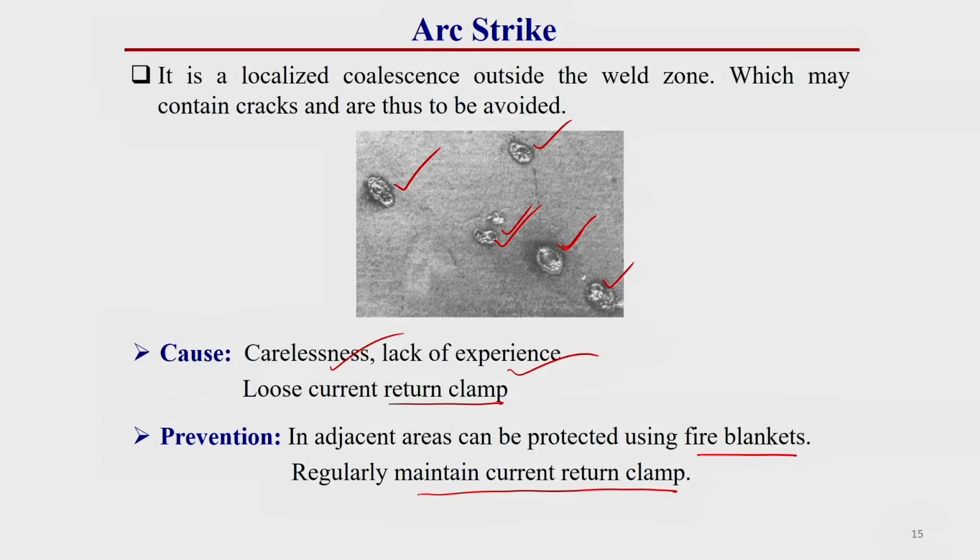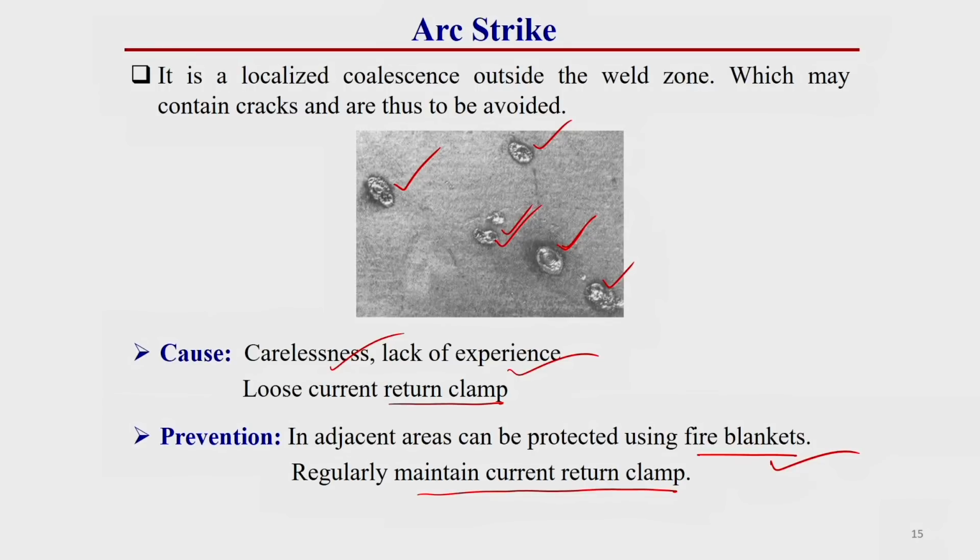Whatever the root cause, if we eliminate it, we can prevent this defect. Another way is to provide a fire blanket: if the arc strikes the fire blanket, it will not create a defect on the base material surface.